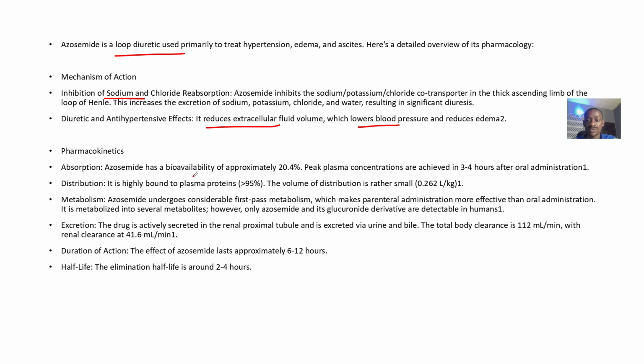Okay. Pharmacokinetics. For absorption, the bioavailability is approximately what? 20.4. And peak plasma concentrations are achieved in 3 to 4 hours after oral administration. Distribution is actually highly protein bound. So about 95% of it is protein bound. Metabolism undergoes considerable first pass effect. First pass effect, that's in the liver, which makes parenteral administration more effective than oral administration. So that means if we give it through the veins, it will be much more effective than